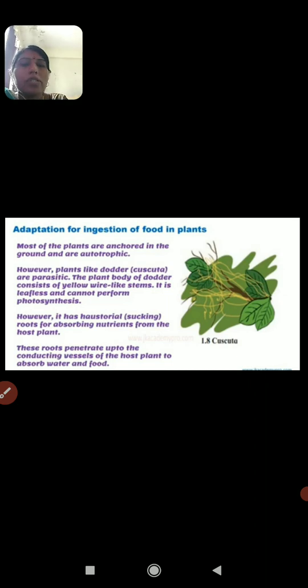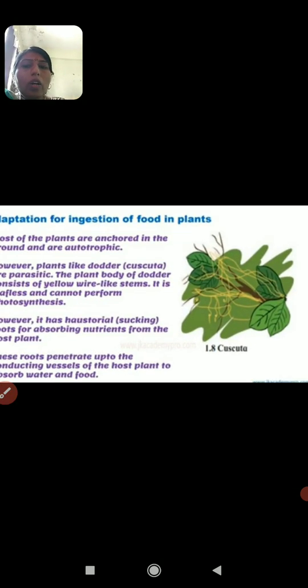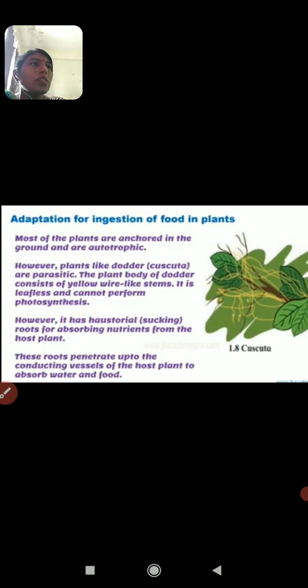But some plants, like dodder, are parasitic, meaning they depend on other plants for food. These have a wire-like or stem-like structure, yellowish. They cannot perform photosynthesis because they are leafless and don't have chlorophyll.